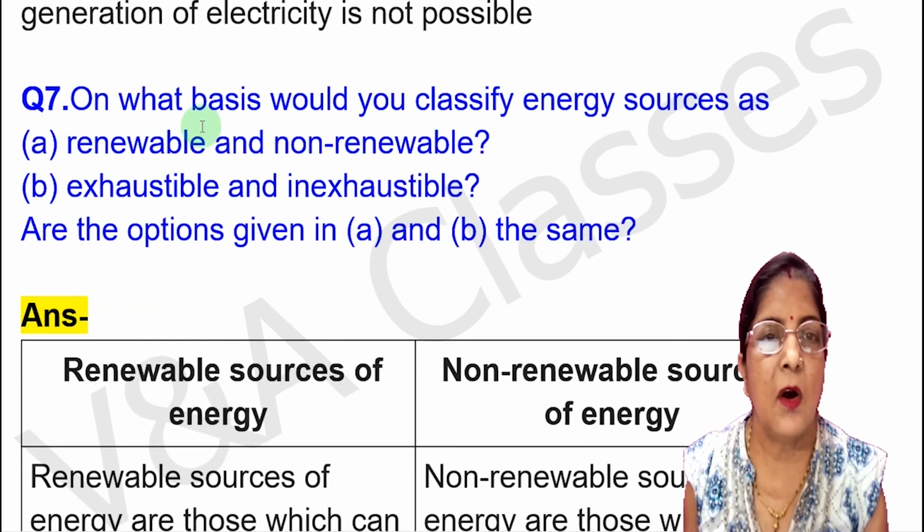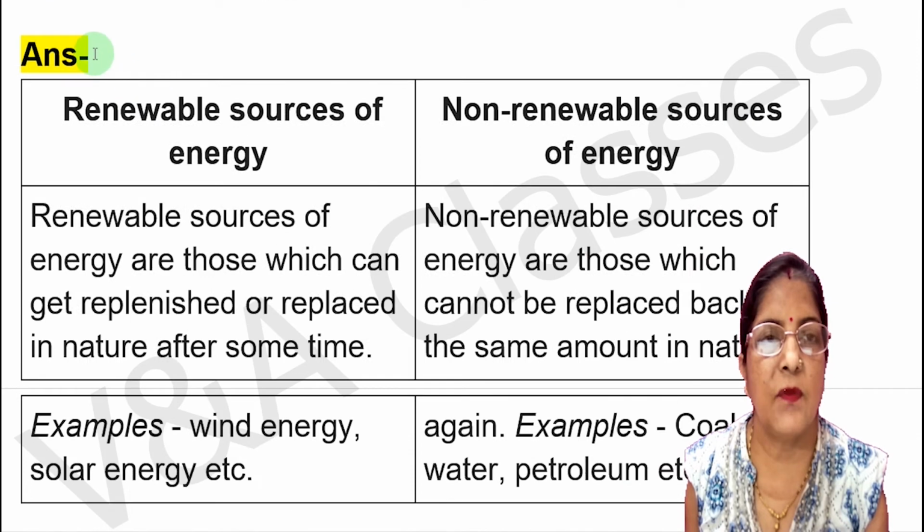Now, next question, on what basis would you classify energy sources as renewable and non-renewable? Second part of the question, exhaustible and inexhaustible. And third part of the question, are the options given A and B the same? So for the first part of the answer, you have to draw two columns. In the first column, you have to write for renewable sources of energy, and in the second column, you have to write for non-renewable sources of energy.